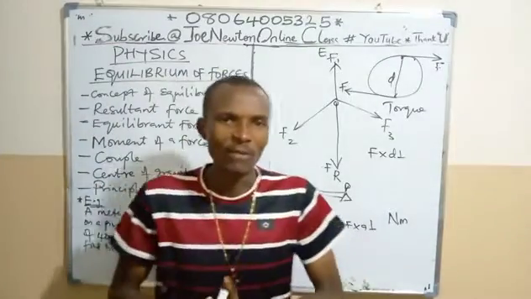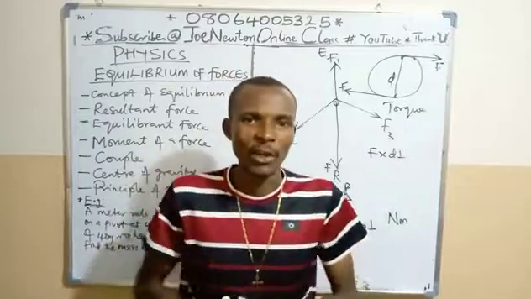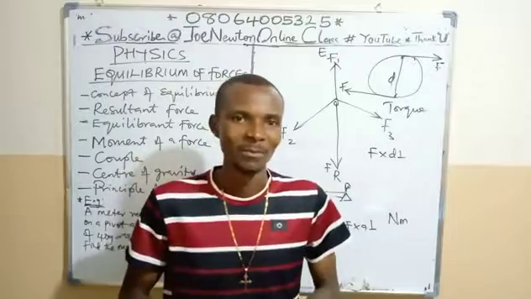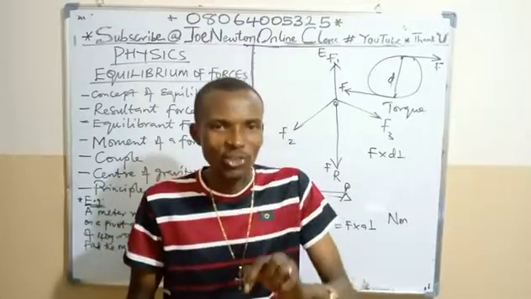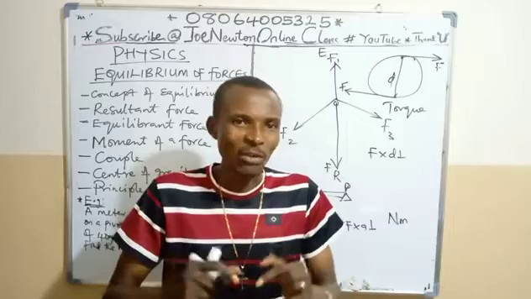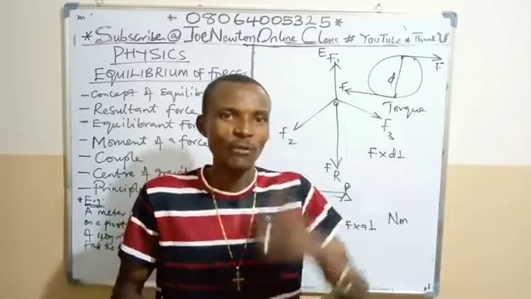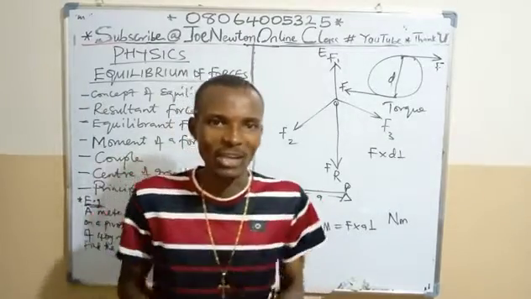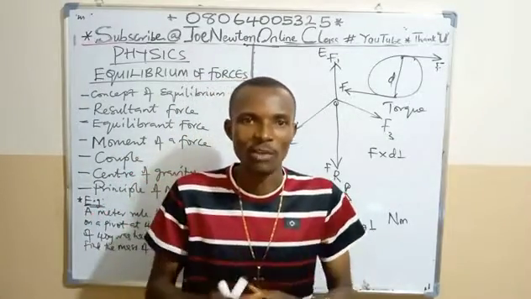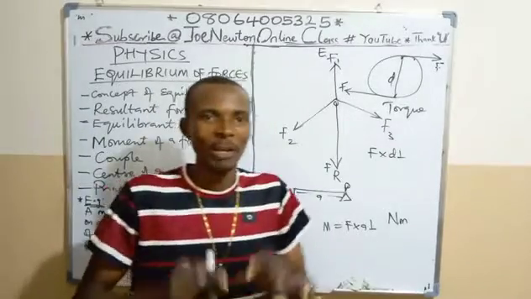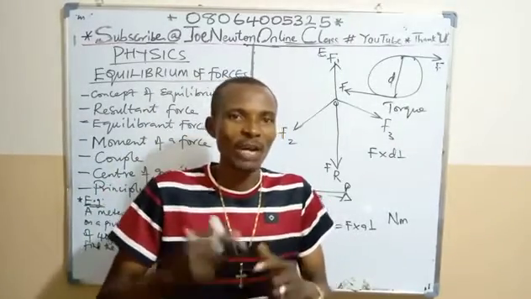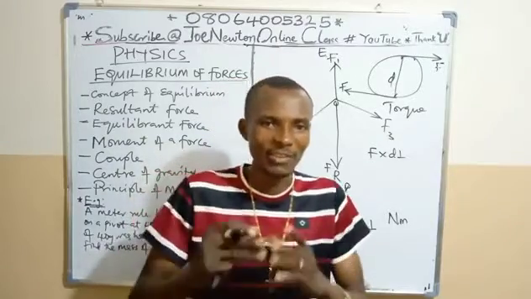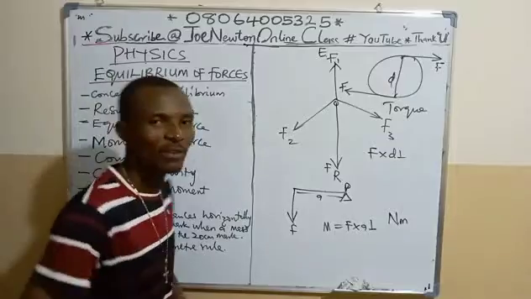By center of gravity of a body, we mean the point on a body where the entire weight of the body appears to be concentrated. Then if you talk about center of mass, it's the same thing. The point on a body where the mass appears to be concentrated, that's the center of mass or center of gravity. It is also the point on the body where the line of action of the weight passes through, irrespective of what? The standing.